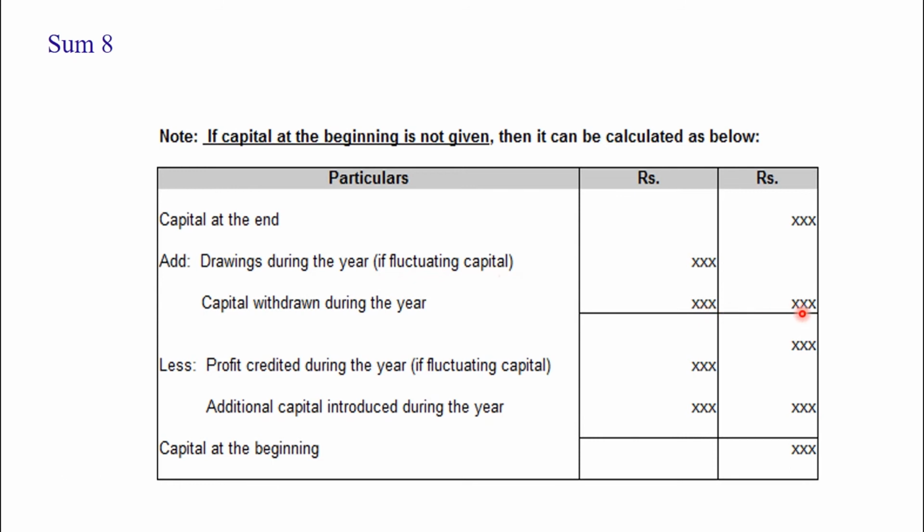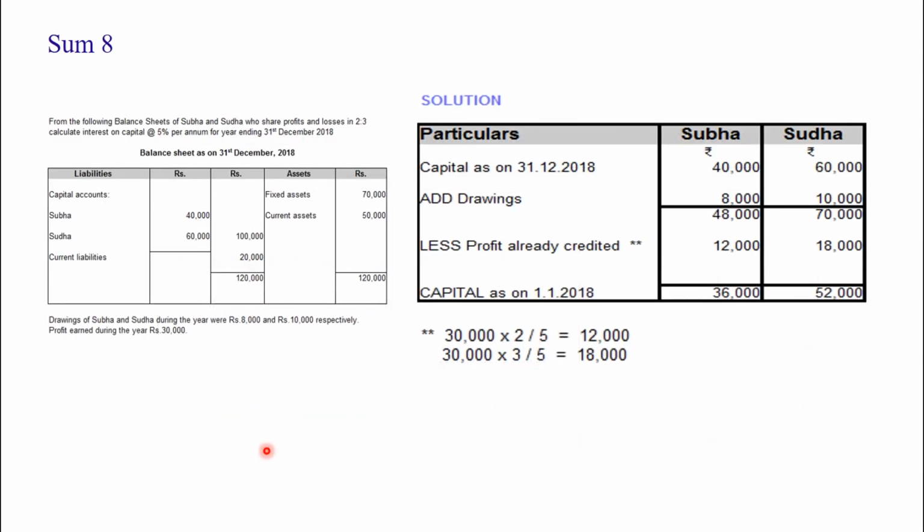From that total, we have to deduct profit made during the year and also additional capital. These two things should be added in the outside column and deducted from the capital. The figure arrived at is the capital at the beginning. This is to find out the capital at the beginning. Only after finding the initial capital can we do this sum.